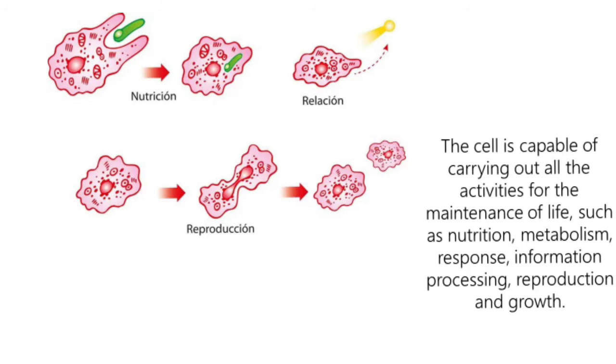Defensive function: help the body defend itself from external agents and eliminate them or fight diseases, as white blood cells do.